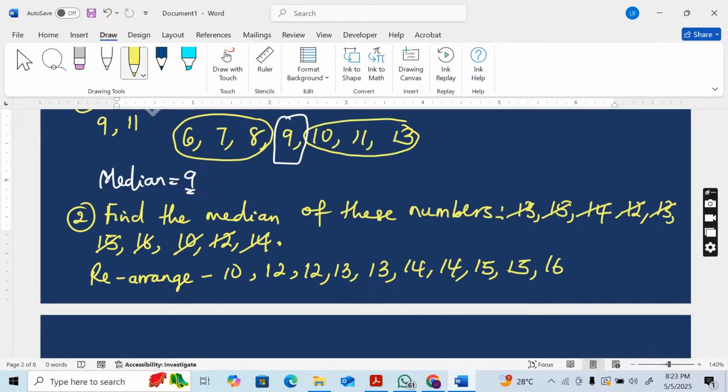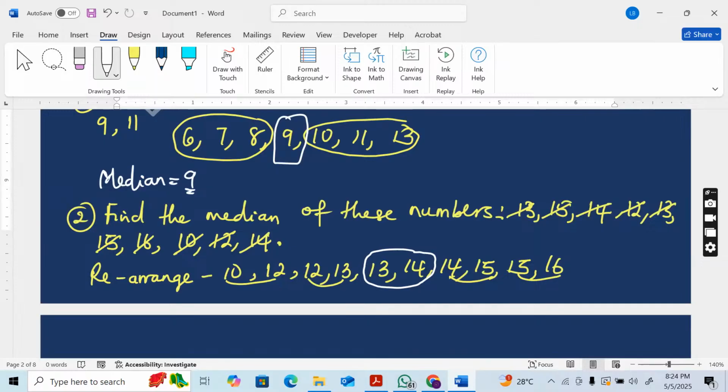So what will be the median? Let us group the numbers. Let's pick 2 from the left, 2 from the right. Let's pick another 2 from the left, 2 from the right. Now, what do we have left? We have 2 numbers left as the median.